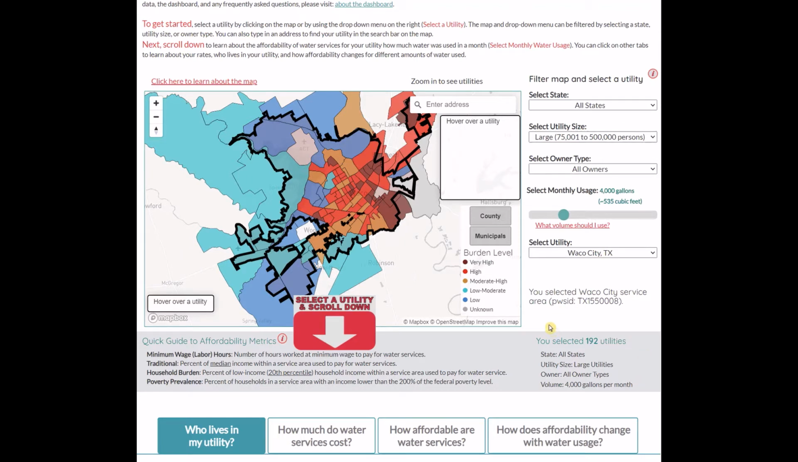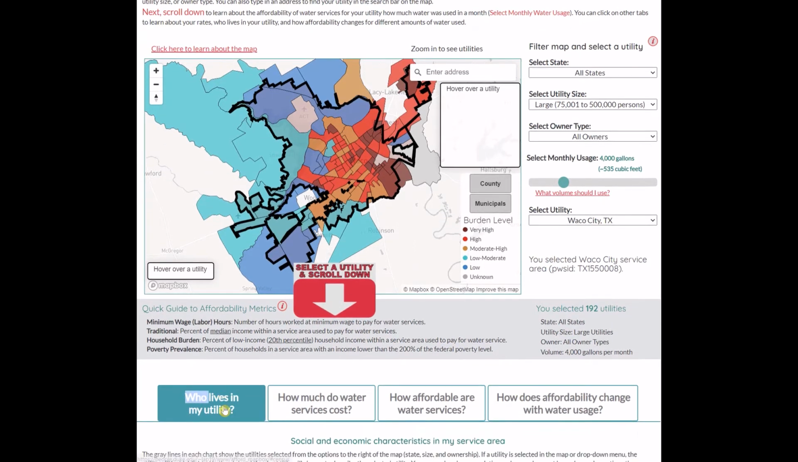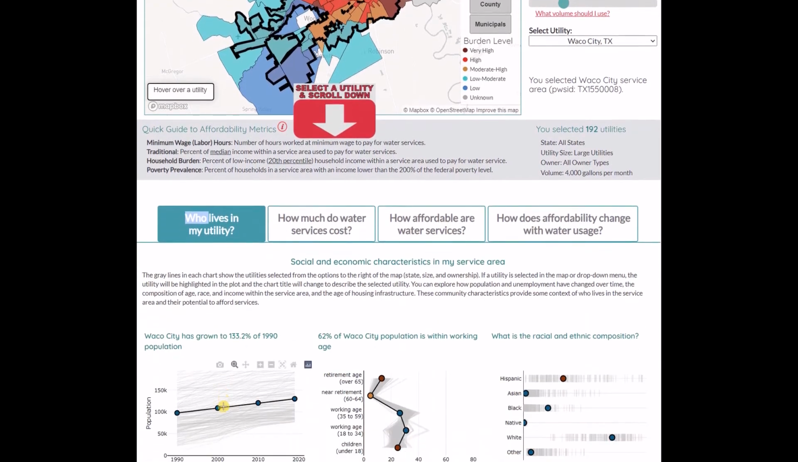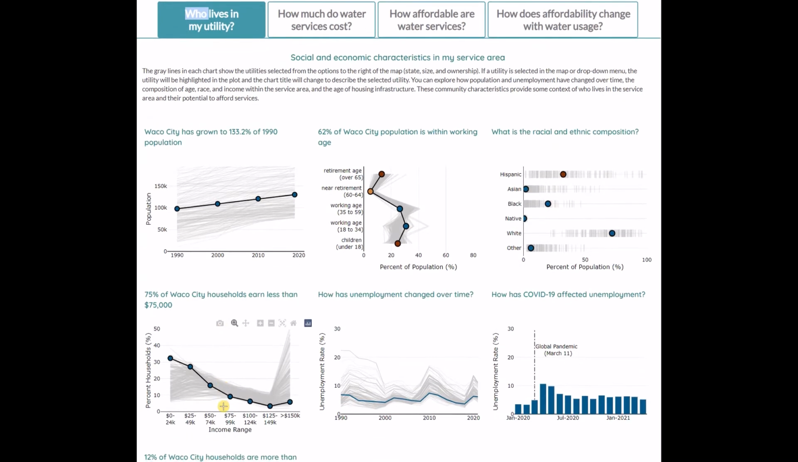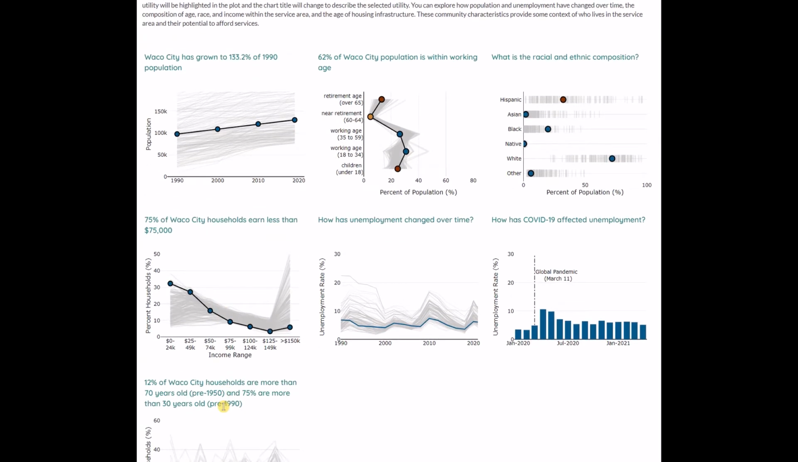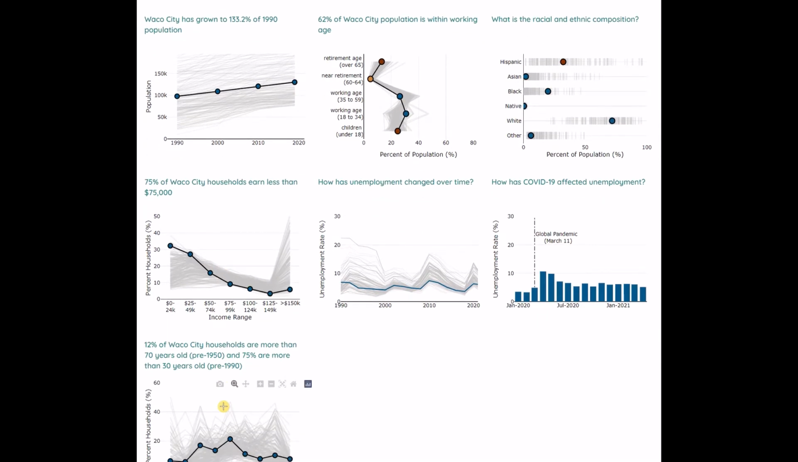We have selected Waco City, Texas. The Who Lives in My Utility tab explores some basic demographic characteristics that might influence affordability. Most of the charts are line charts, where each line represents one of the 192 utilities selected above. The highlighted line or marker reflects the selected utility. The chart titles may change to provide some context related to affordability.